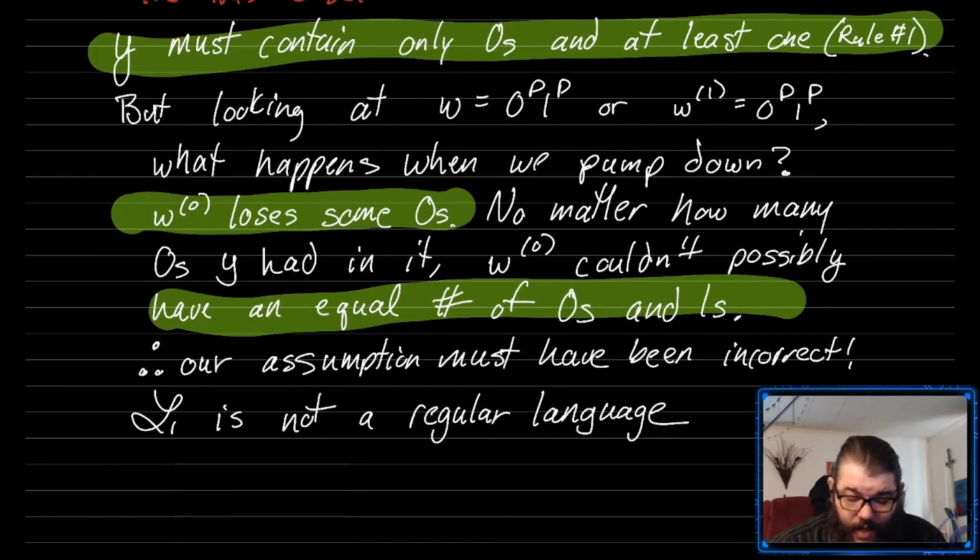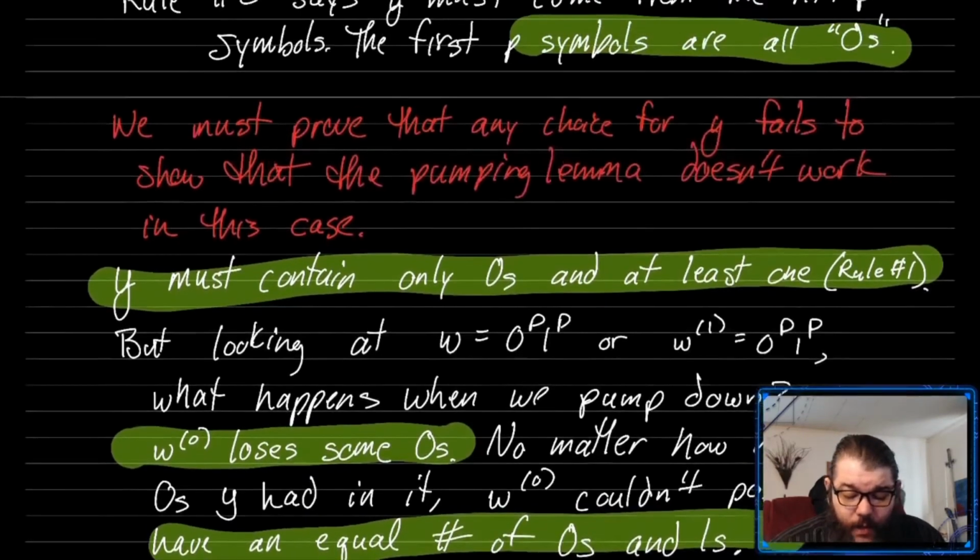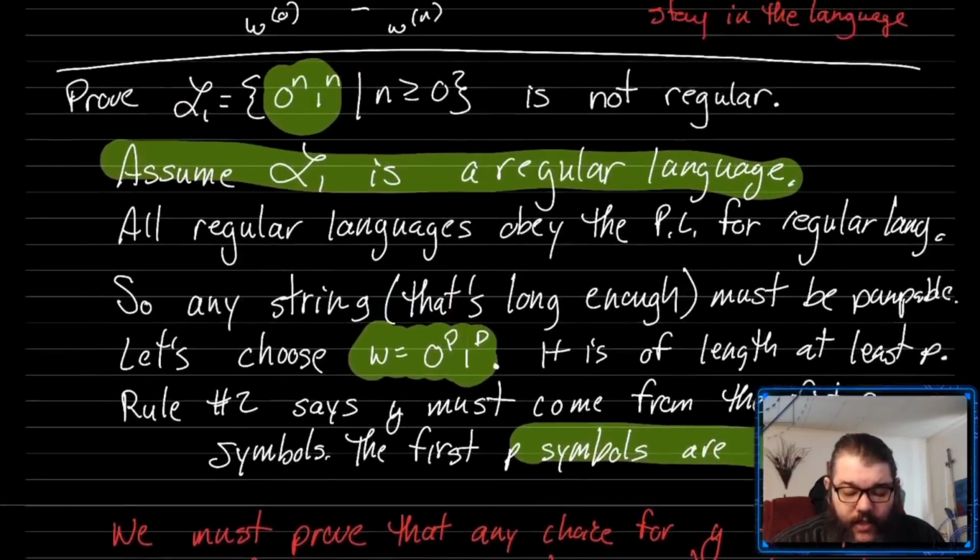And this is a contradiction, which means our assumption must have been incorrect, and L1 must not have been a regular language. And I think there's a little more that we could write here, and we could say things like by contradiction and things like that. But this is the gist of how we're going to use the pumping lemma. This needs more examples before you're really ready. But this is something that you can look back on and start to understand how this is working.